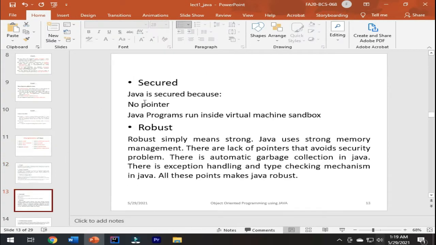Java is secure. I have told you earlier that Java does not support pointer type, so that's why Java is secure. Java programs run inside a virtual machine sandbox.